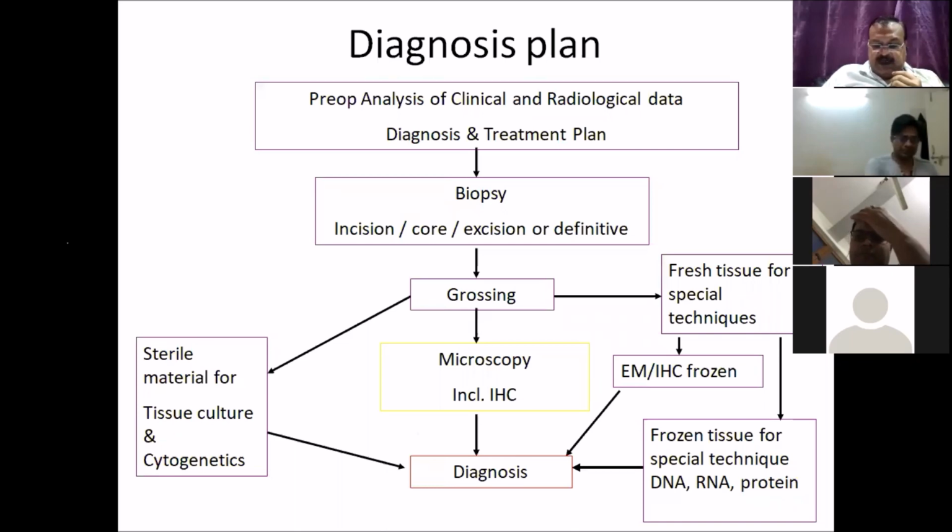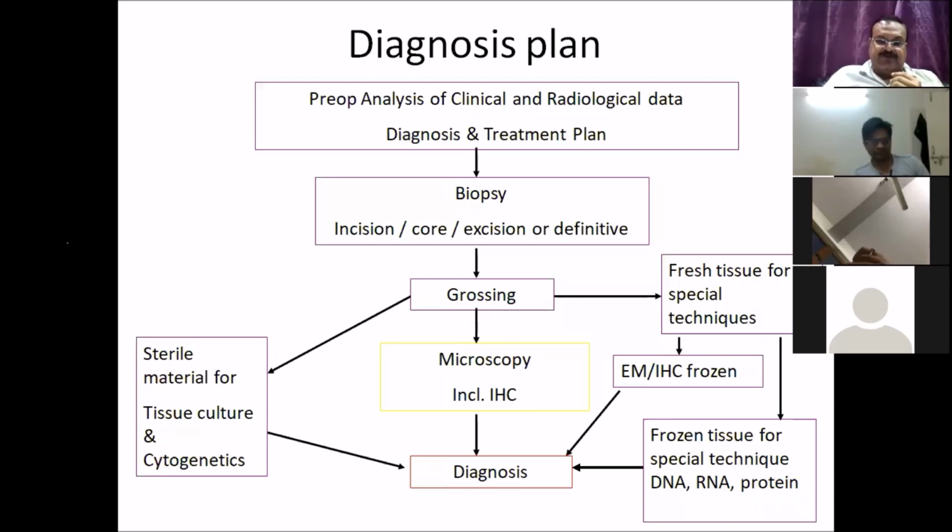Absolutely. Because primarily in soft tissue sarcoma, the first histopathological diagnosis that you get is based on the type of tissue: round cell tumor, spindle cell tumor, or large cell tumor. So the initial diagnosis most of the time will be on the cell type, but to know which connective tissue this is arising from, the immunohistochemistry will be essential.